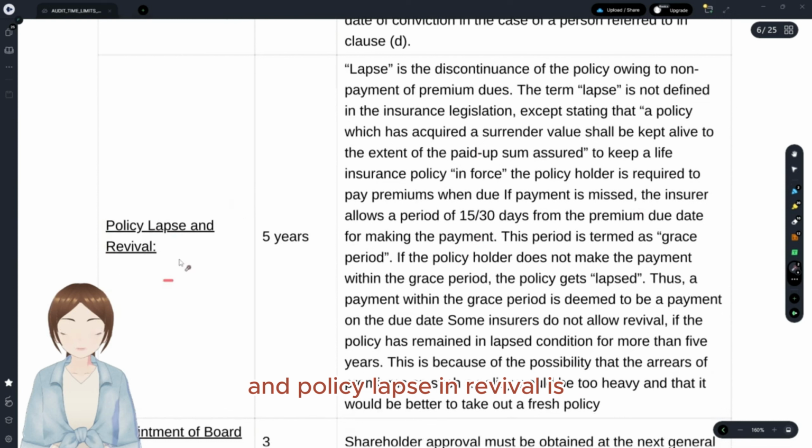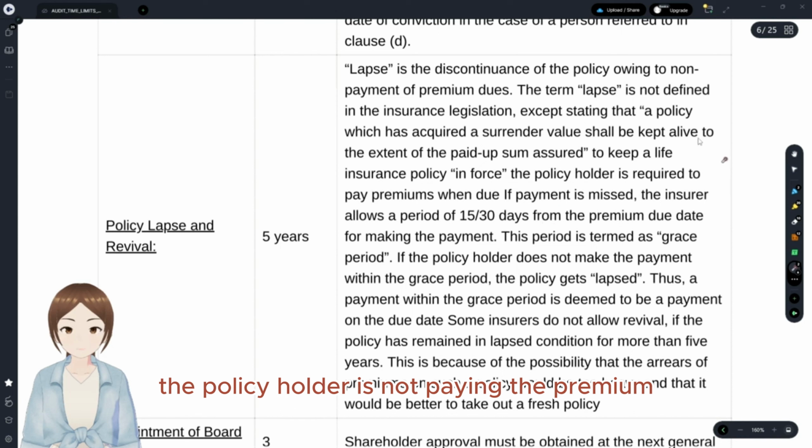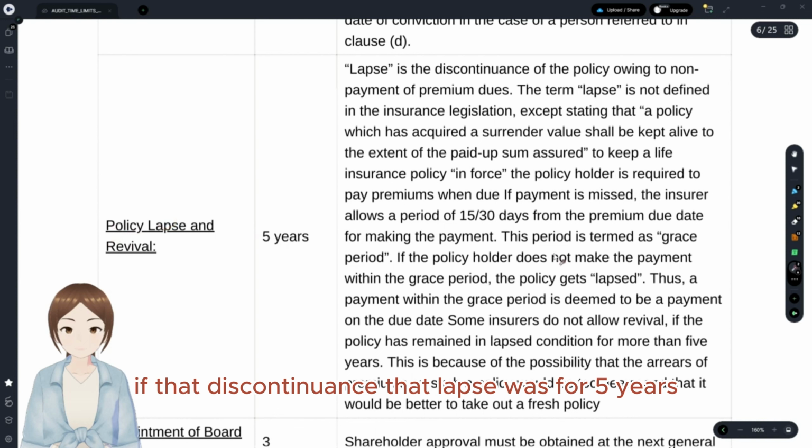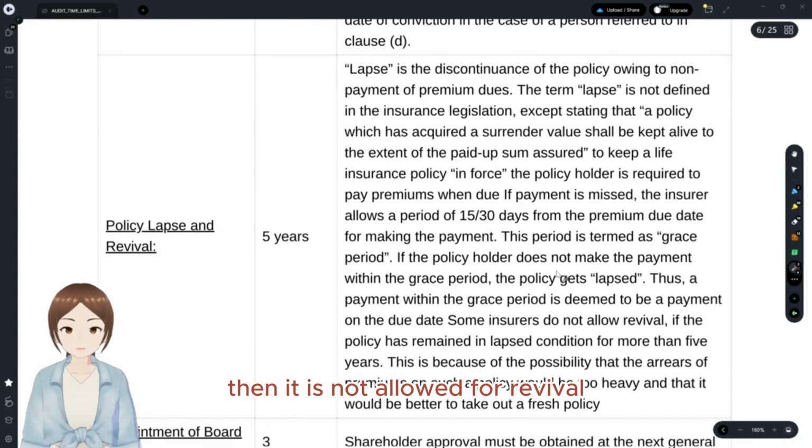And policy lapse and revival is with regards to the policyholder not paying the premium amount. Then the insurance company gives some grace days, like a grace period of 15 to 30 days to repay. Even in that period, if the policyholder is not paying, then that policy would be lapsed, that is discontinued. If that lapse was for more than 5 years, then it is not allowed for revival. That policy would not be revived.